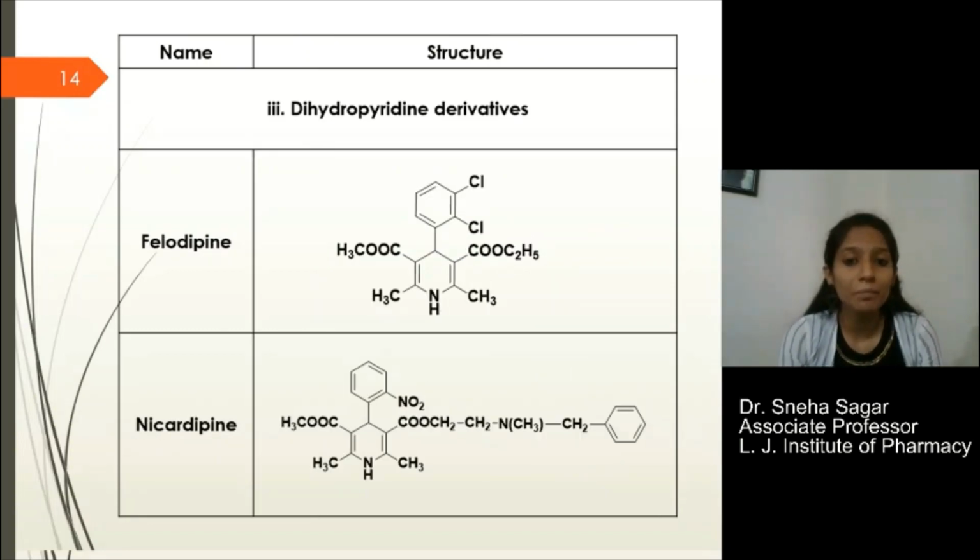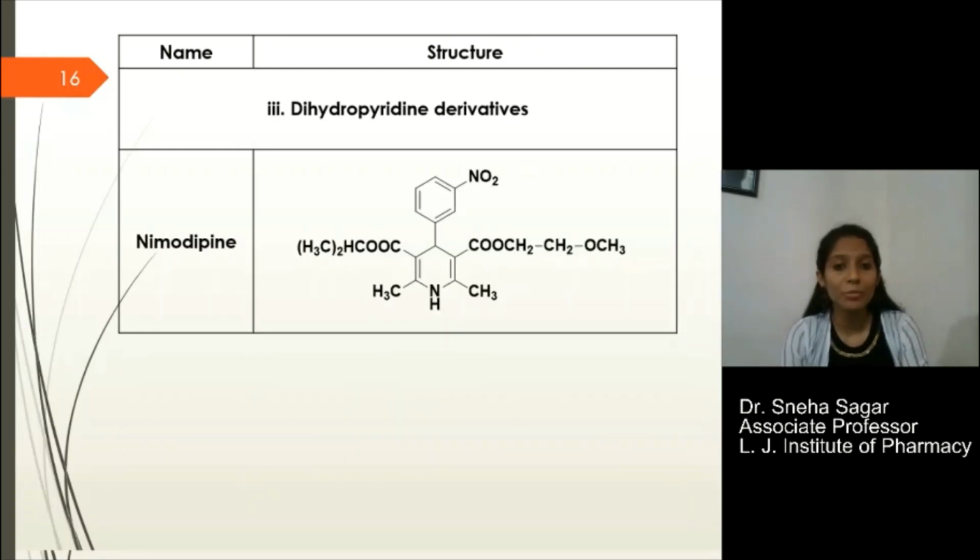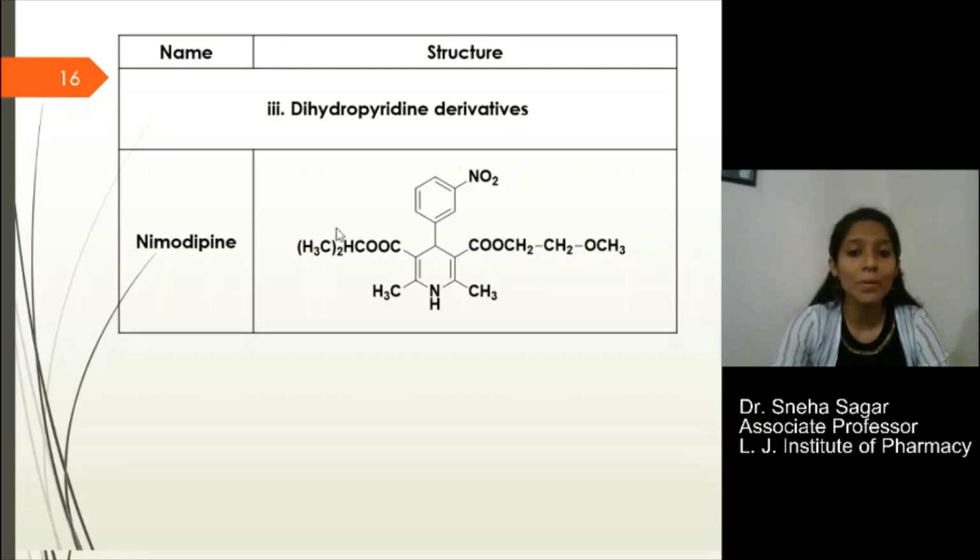Another is felodipine. In this case also, if you remember the structure of nifedipine, then you can learn all these structures. In the case of felodipine, we have two chloro groups here, and one change is that this ester group is ethylated, whereas here it is methylated. Next we have nicardipine. In the case of nicardipine also, the side chain of this ester group is longer compared to felodipine as well as nifedipine. Okay, next we have nimodipine. In the case of nimodipine, again the nitro group is present, and two different side chains of ester group are present on the 1,4-dihydropyridine ring system.